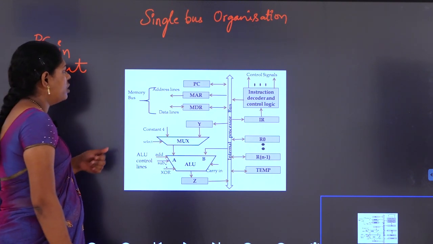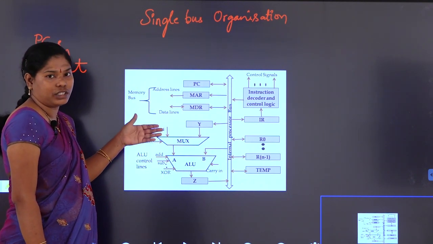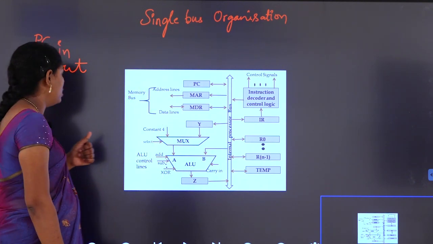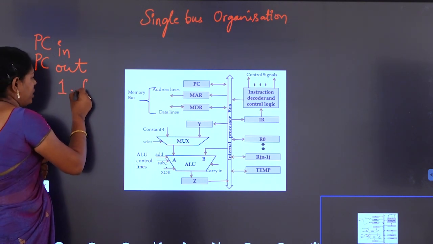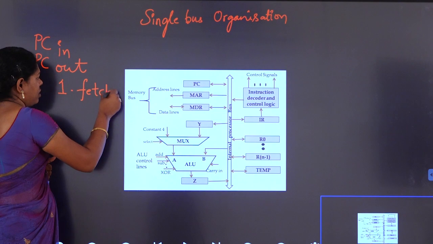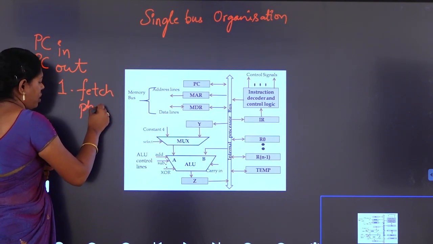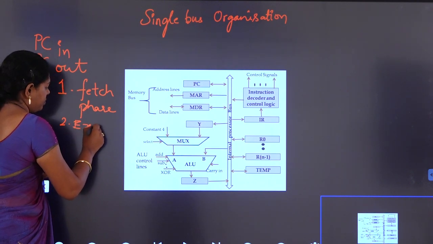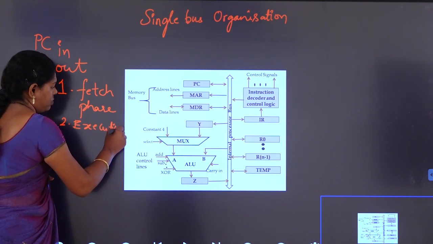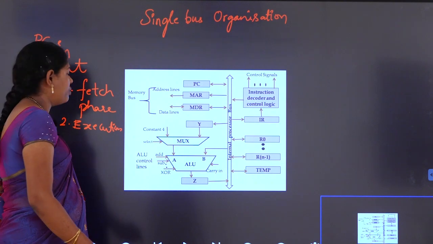Now, here we have to execute an instruction. To execute an instruction, the first one is the fetch phase, and the second one is execution. In the fetch phase, what do we have to perform?